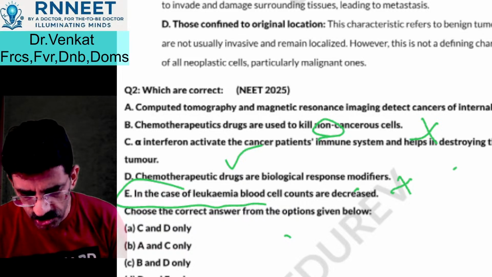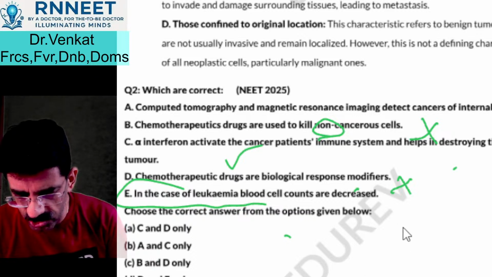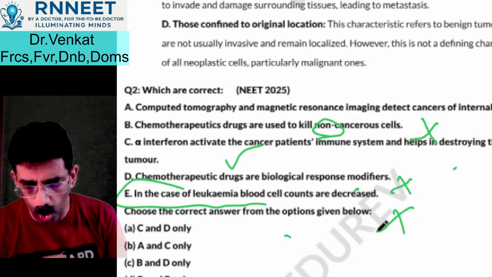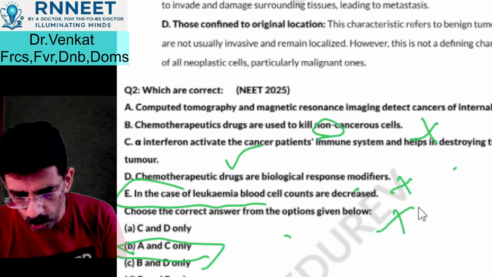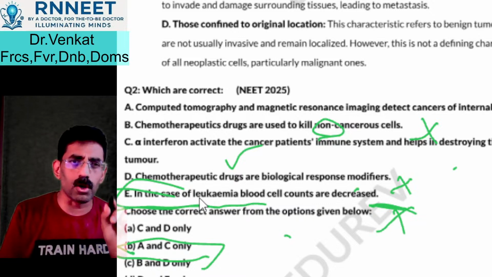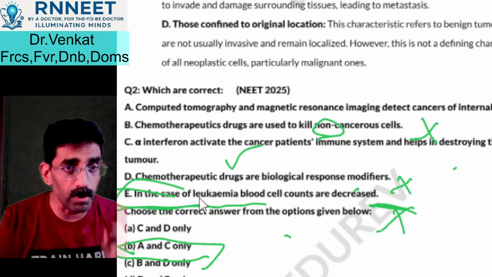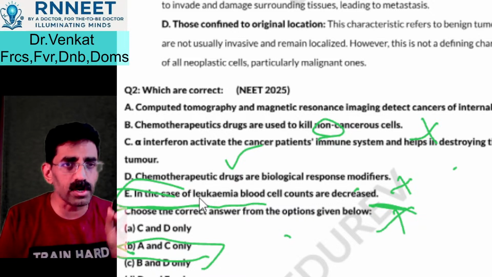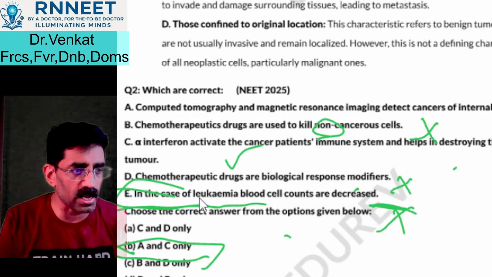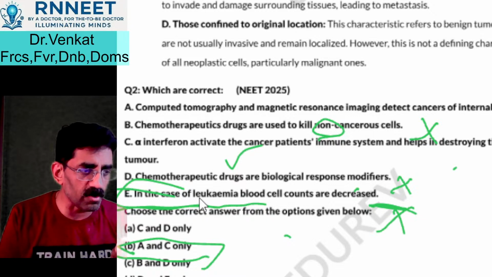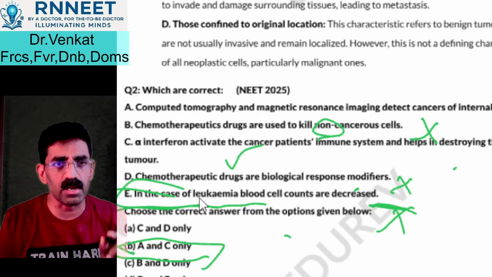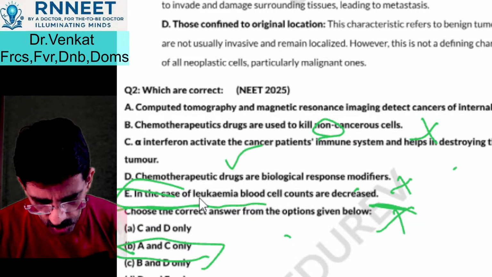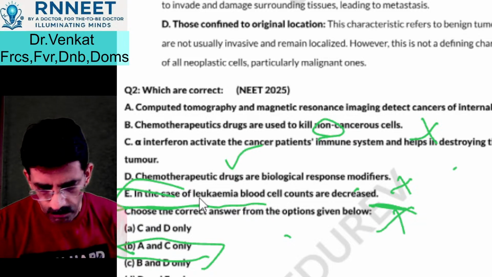Right, so therefore the answer in this should be only A and C. So the last one is also wrong. So only A and C. See, this topic about leukemia is not routinely given in your NCERT book. But they do mention what it is. Leukemia is a type of blood cancer. So therefore it's very important for you to pick out these and know which are the correct ones and which are the wrong ones. Okay, good.